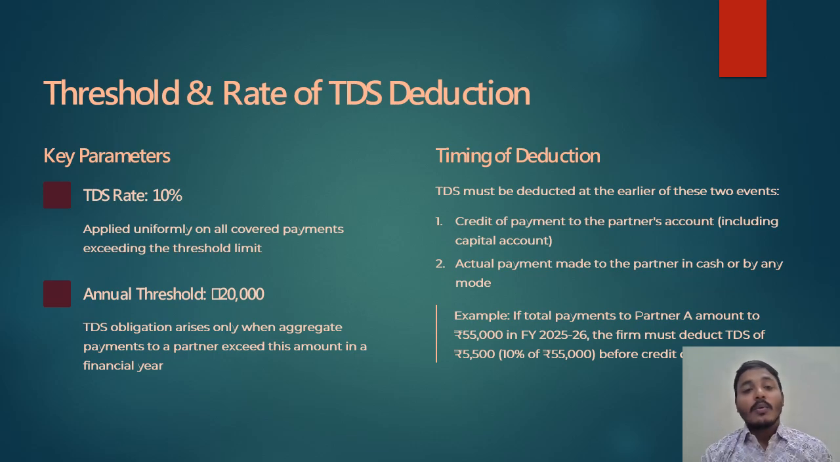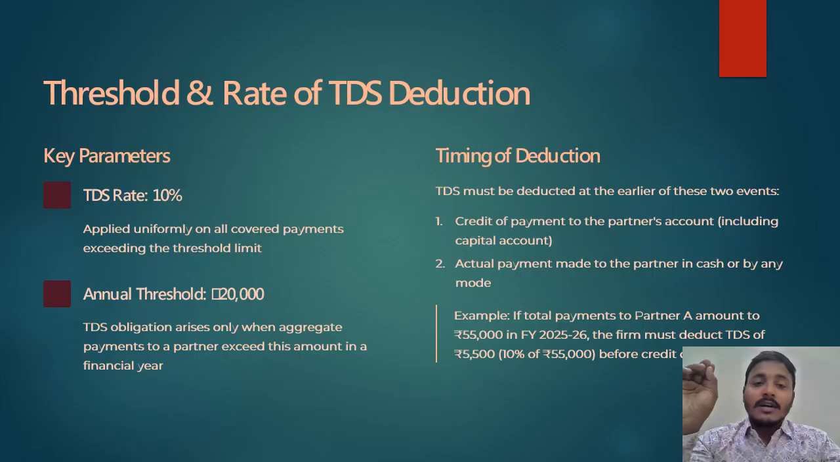Now next, what is the threshold limit applicable, what is the TDS rate applicable, and what is the time of deduction. First of all, understand the key parameters in this section. TDS rate of 10% is applicable, and the annual threshold limit is 20,000. Remember that most students and professionals get confused: this 20,000 limit is per year, per annum, not per month. This 20,000 includes remuneration, bonus, commission, incentive, interest, everything covered in this category.